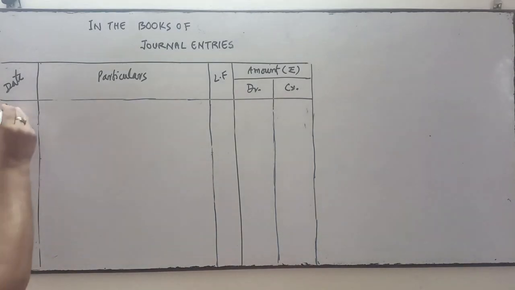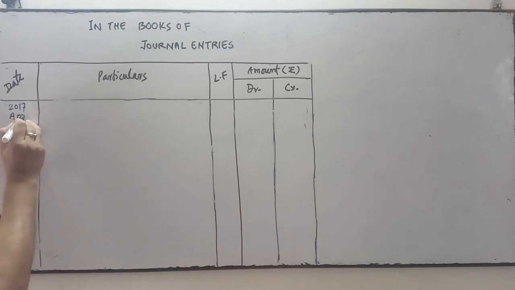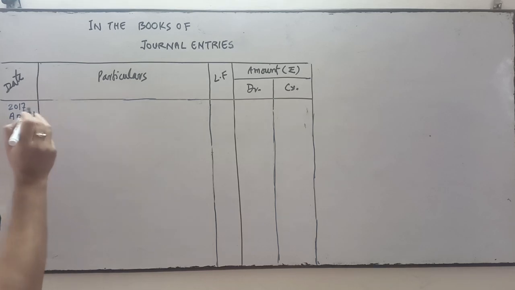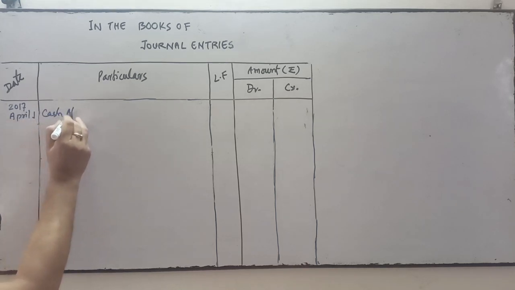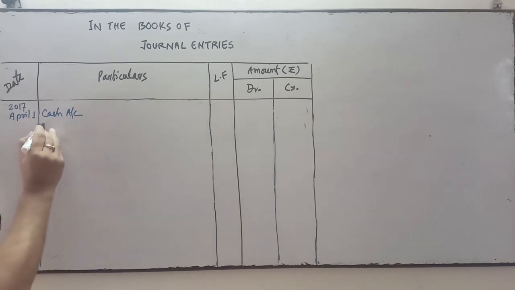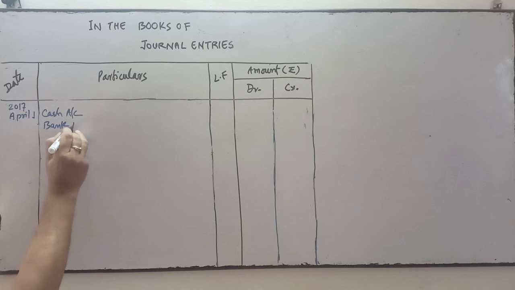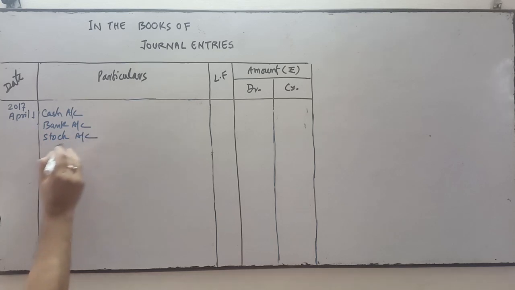The date is April 1st, 2017. This is the opening entry of April 1st. So all asset accounts will be debited. Cash account debit, bank account debit, stock account debit, debtors account debit.